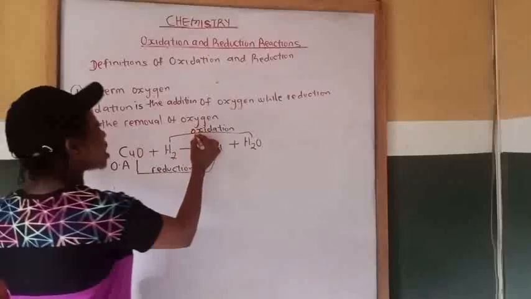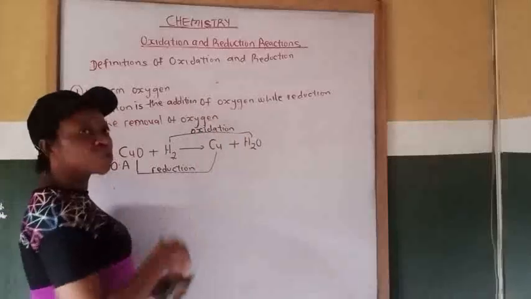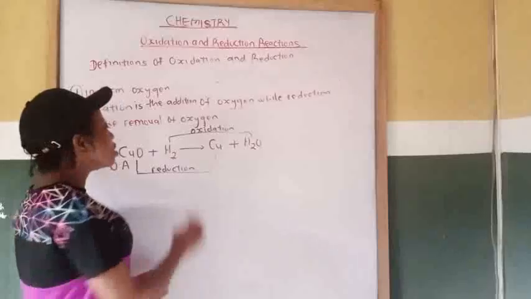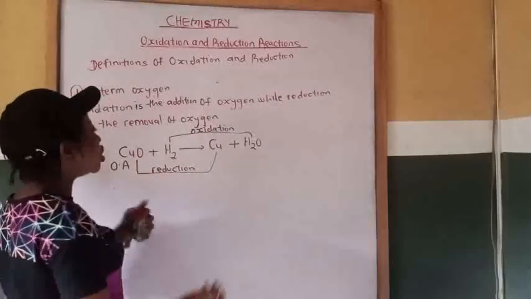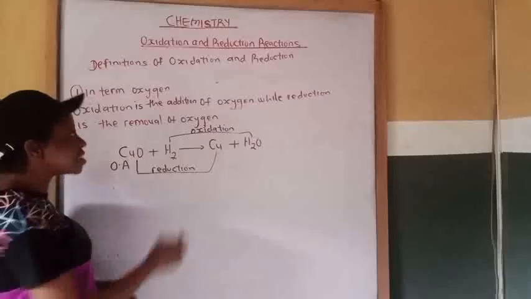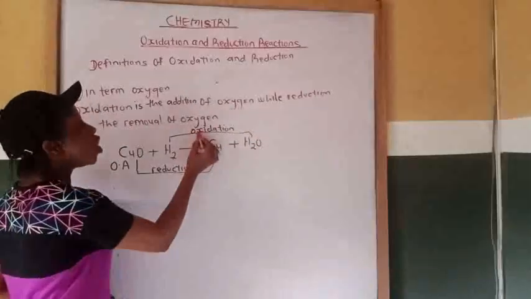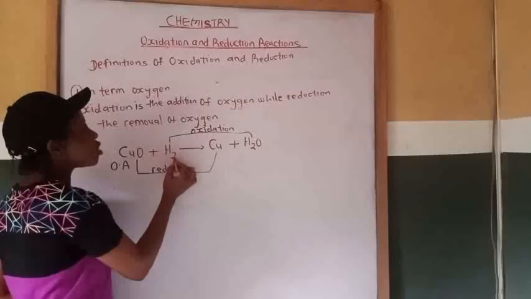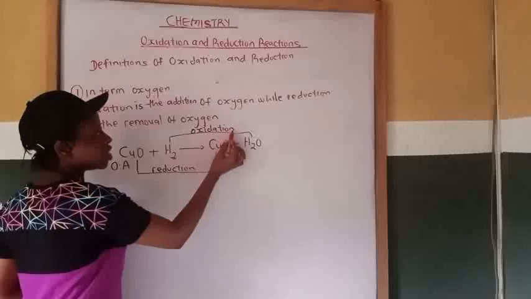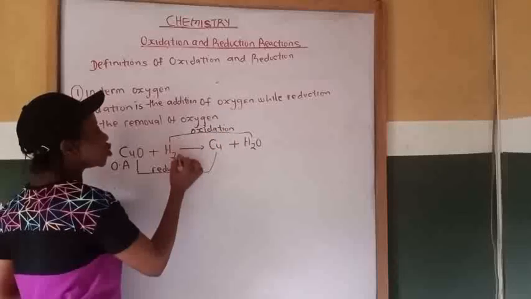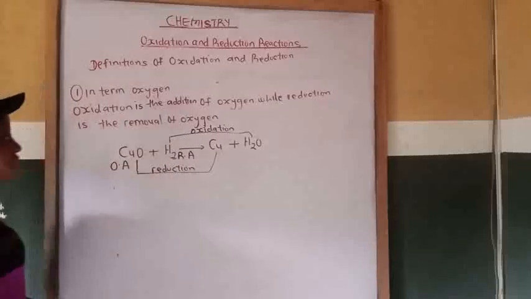Then why the substance that's reduced is what? It is now the reducing agent, the opposite. So the one that reduced is the oxidizing agent, while the one that oxidized is the reducing agent. So hydrogen undergoes what? Oxidation reaction. Hydrogen undergoes oxidation reaction. Therefore, hydrogen is what? Is a reducing agent. Hydrogen is a reducing agent.